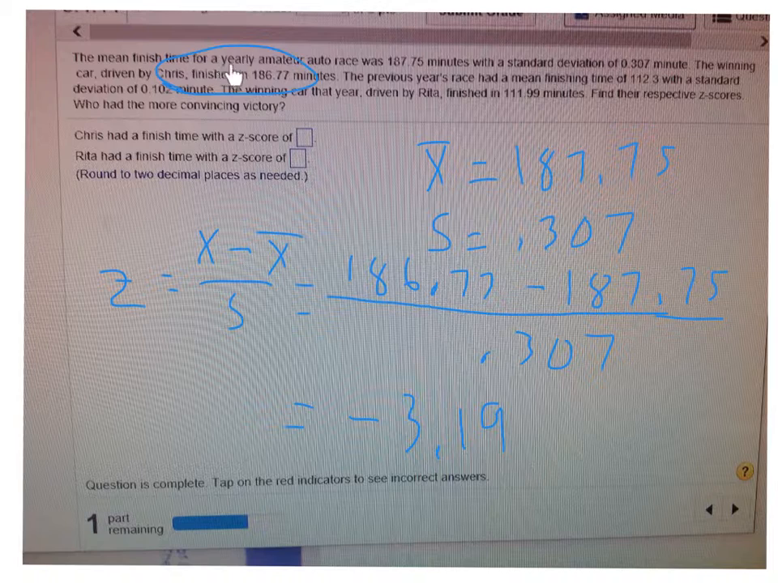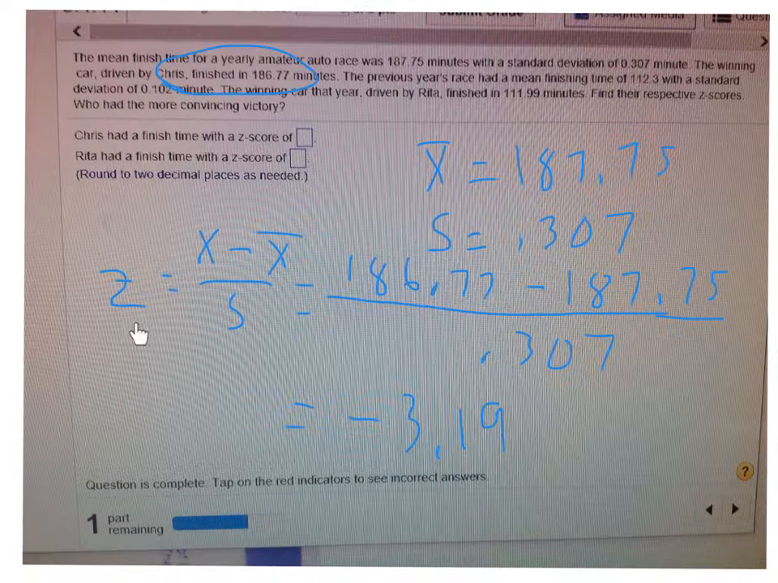The mean finish time in a yearly auto race is 187.75 minutes. So that's the mean, with a standard deviation of 0.307. The winning car is driven by Chris at 186.77 minutes. So that's his particular score here.